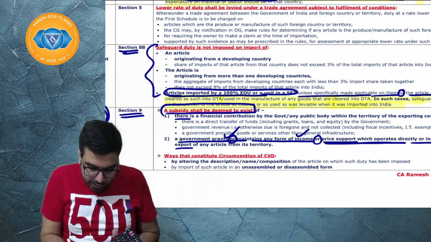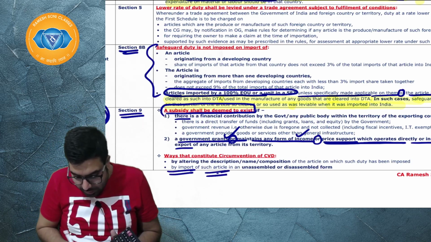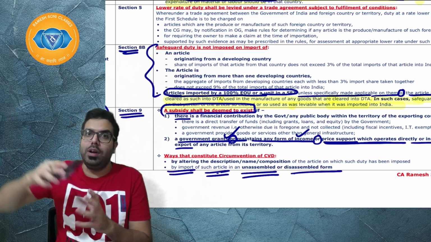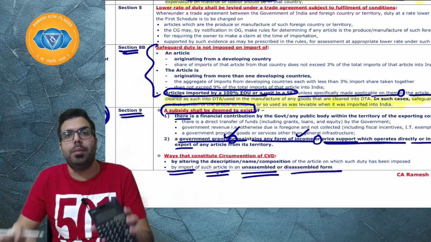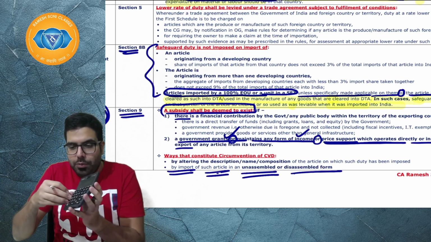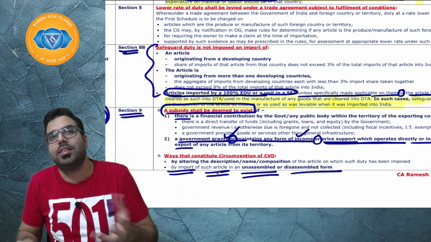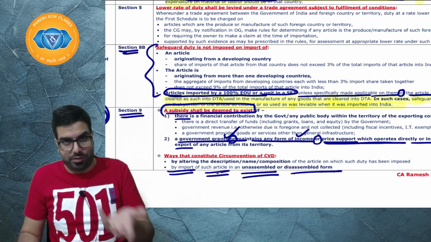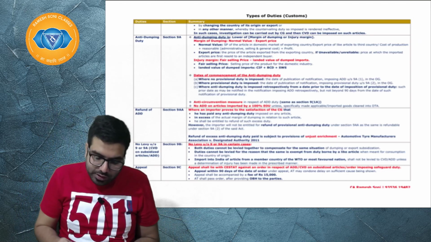Or by importing such article in unassembled or disassembled form. He has sent this calculator in disassembled, unassembled form. Basically, he has broken it into pieces. Once he sends the cabinet, once he sends the buttons, etc. in disassembled form, he is sending not calculators but parts of calculators. So these are ways of circumvention.